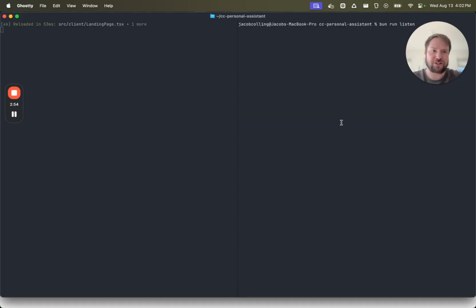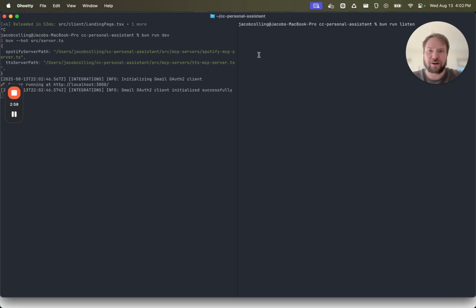So there are two processes here. I have a server running locally, just a little Bun server. That's where all the heavy lifting happens. And then we have another process for listening for a wake word, and now it should be able to work. "Hey, Claude, could you please tell me about my to-dos?"